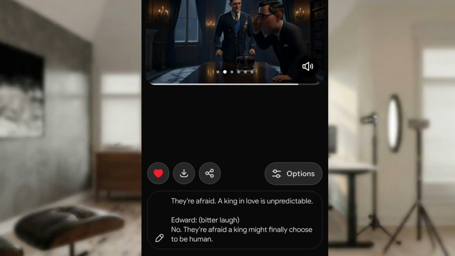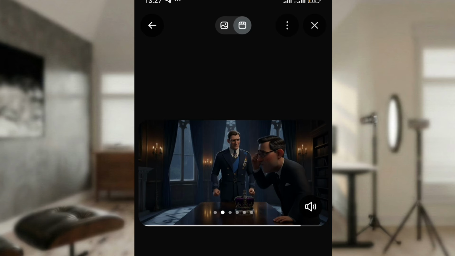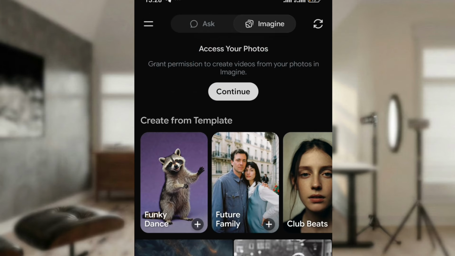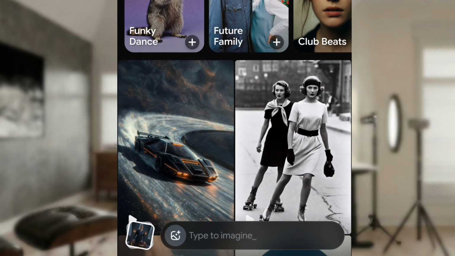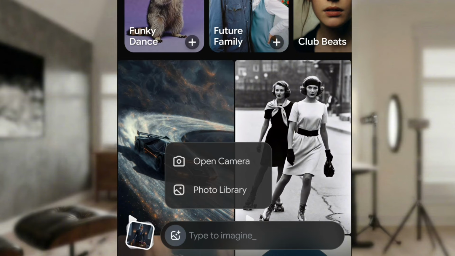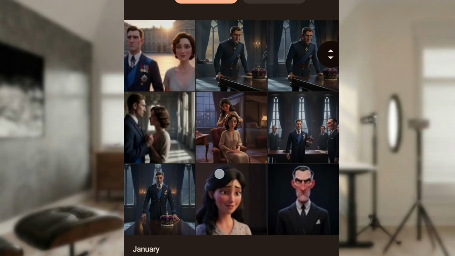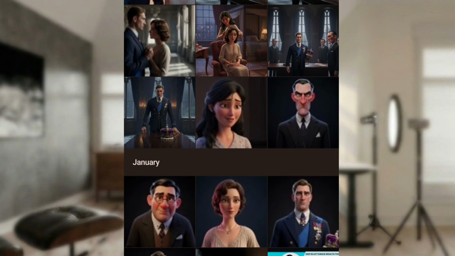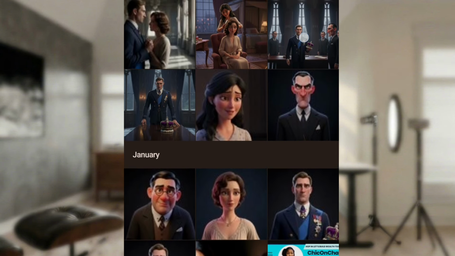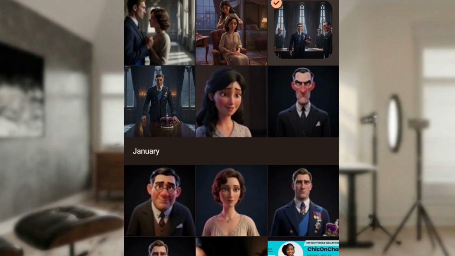So now the next thing is to generate the next scene. To generate the next scene, we have to leave here because we are done with the Edward and Bola scene. We just leave here. You repeat the same thing you did to get the Edward and Bola discussion. You tap on this image icon here. Open gallery, library, whatever. Then you select the second scene. Remember that the second scene is this place: the Edward guy, the council, and the rest of them.